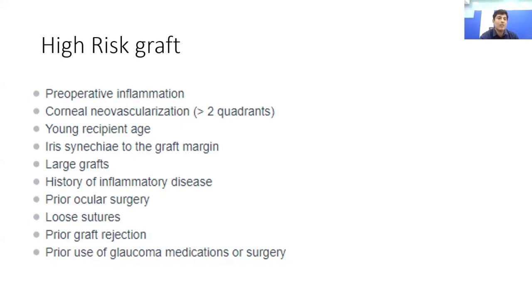The other factors which tell us about the high-risk graft are a very young age patient, which tells us that the immune response will be very strong; a large graft which is in closer proximity to the limbal cells; presence of glaucoma or anterior synechiae; presence of any previous ocular surgeries. All these factors, if present, we have to be sure that these grafts have a high risk of rejection and we have to manage our medicines accordingly.